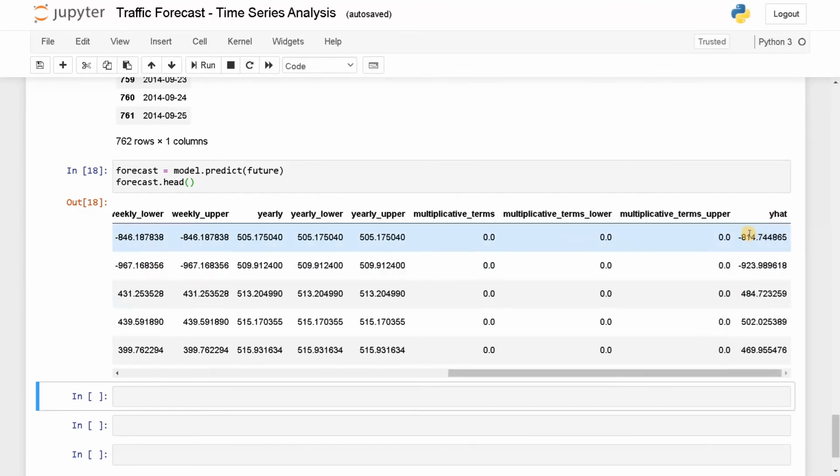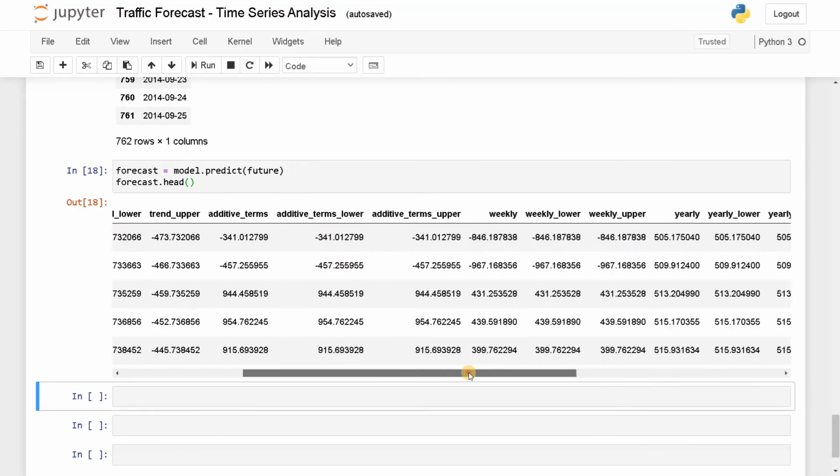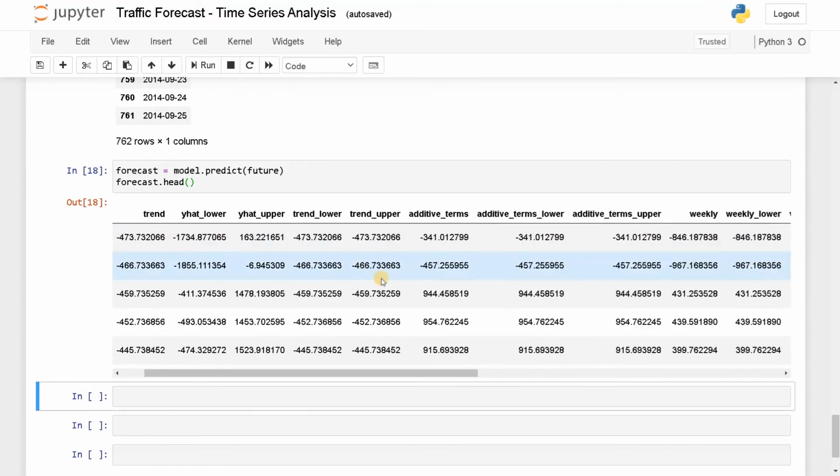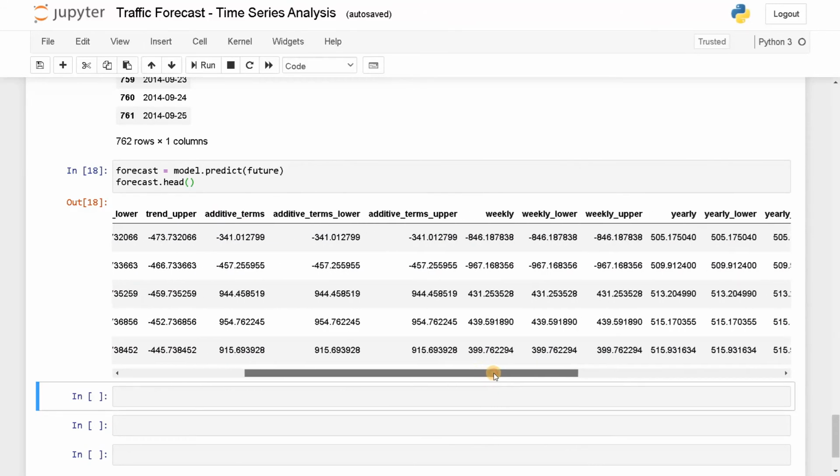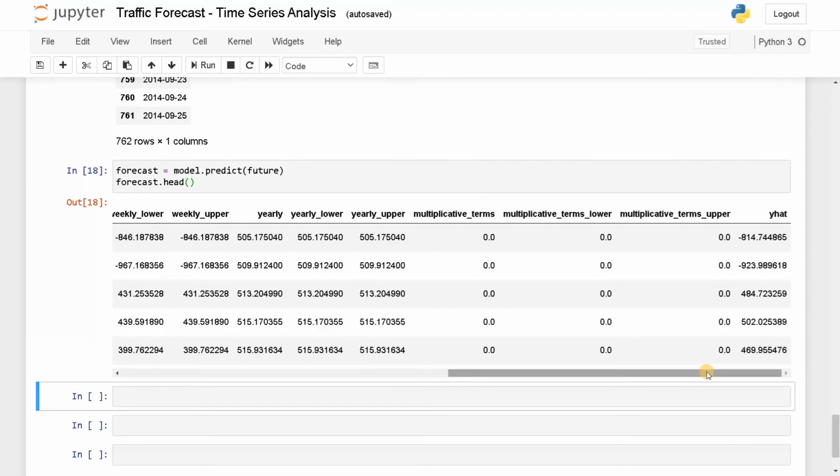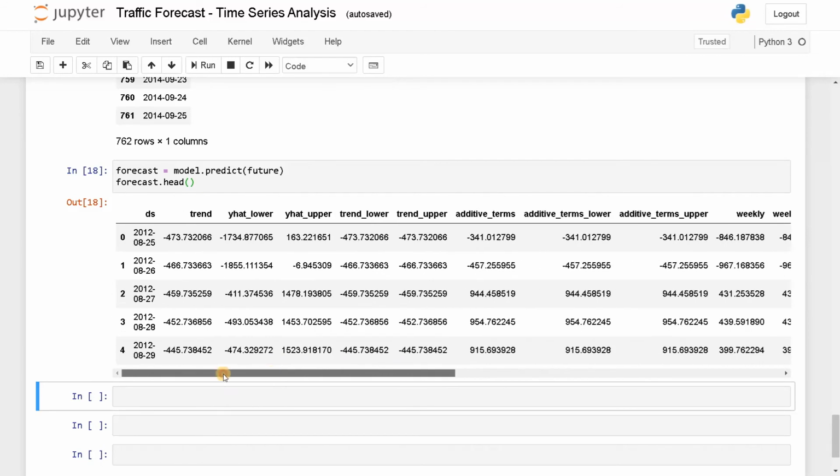So y hat is the actual result. So y hat upper and y hat lower means that the forecast can go up to this maximum of 163 and lower to minus 1734. Like that, you can specify some range, and there is also some trend upper and lower, additive terms lower and upper, and all the normal terms are also here, yearly upper, yearly lower. So they are displaying the trend accordingly.